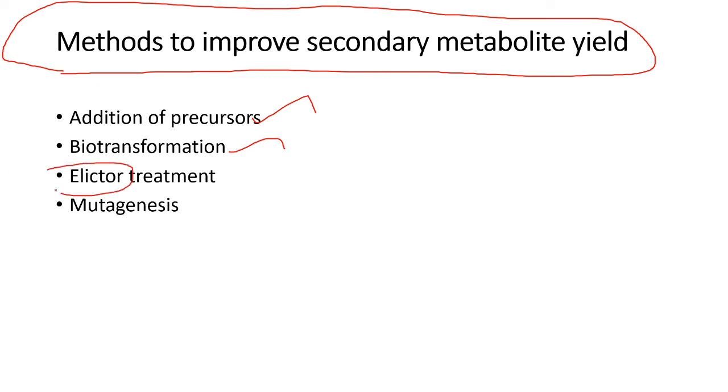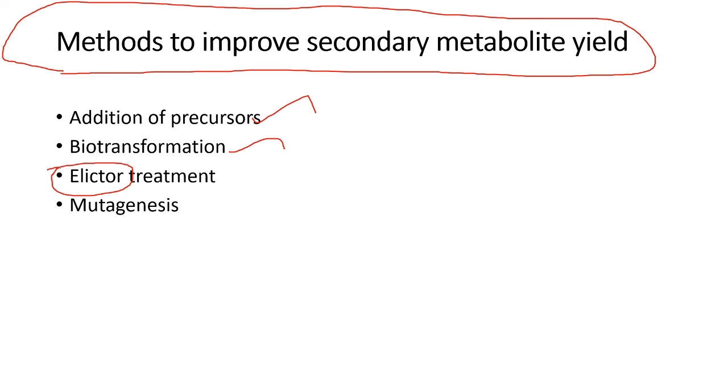Elicitor means, for example, some microbes will feed on the plants, and then only will they develop the components. If there is a fungal infection on the bark, then only will the bark secrete these components, and also the smell comes. Cinnamon bark, we use it in our biryani. Some fungi feed on the bark, and then only will the fragrance come out. Without infection by the fungus, the flavor will never come out.